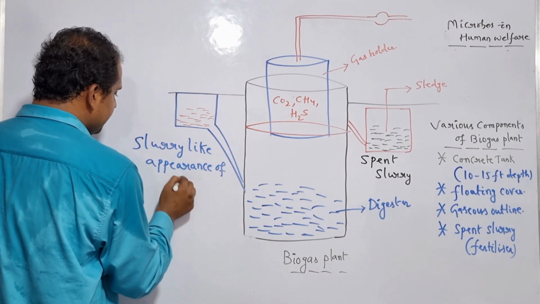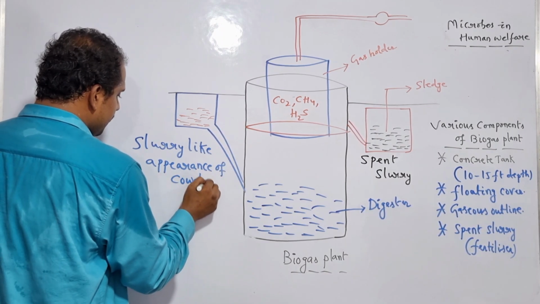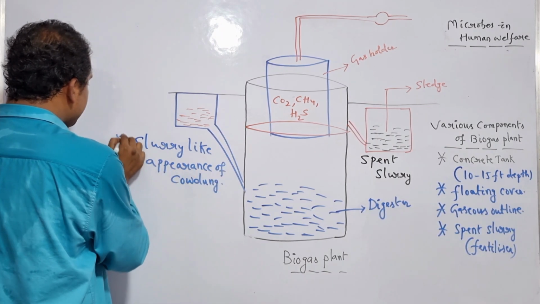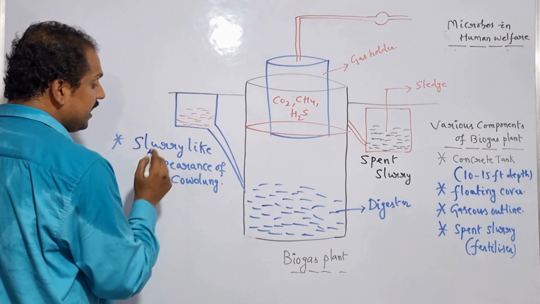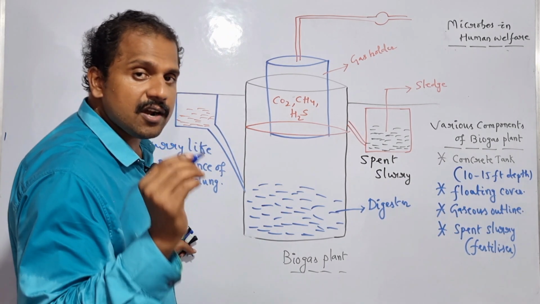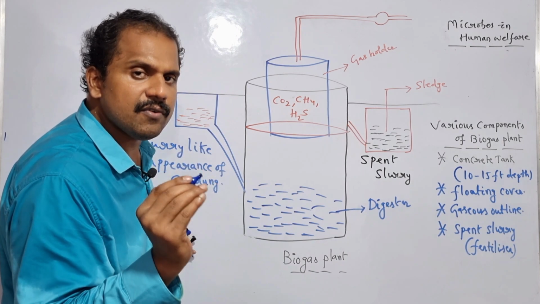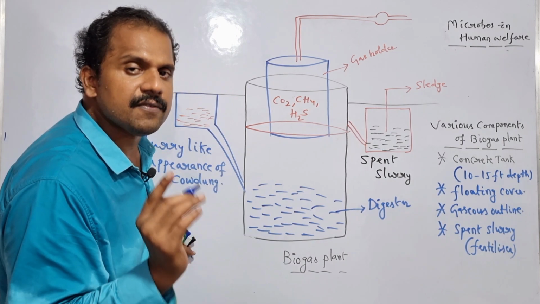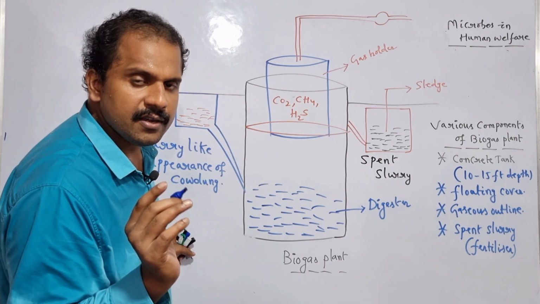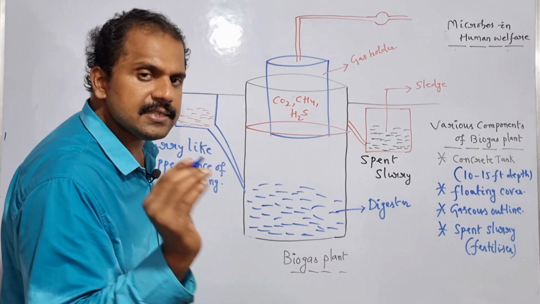Slurry like appearance of cow dung. Here, the slurry like appearance is because of mixing of the cow dung with water. Once the cow dung is mixed with water, it leads to the formation of the slurry like appearance of cow dung.